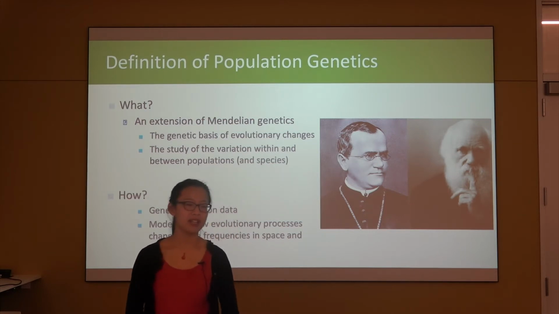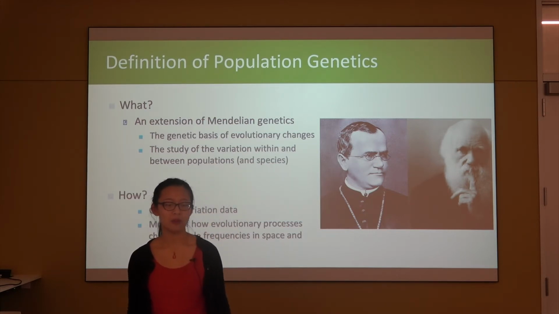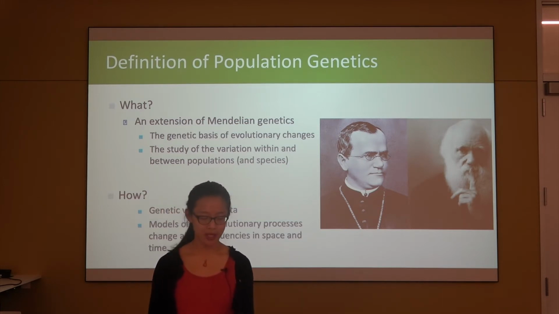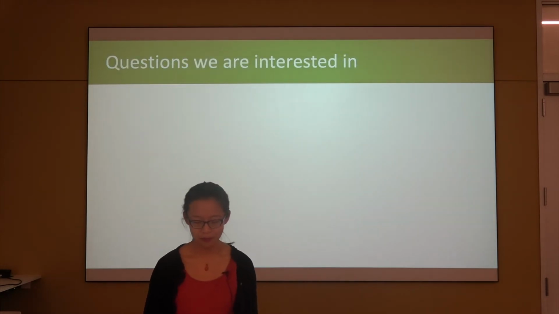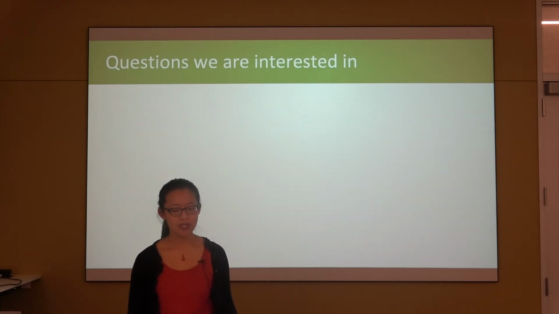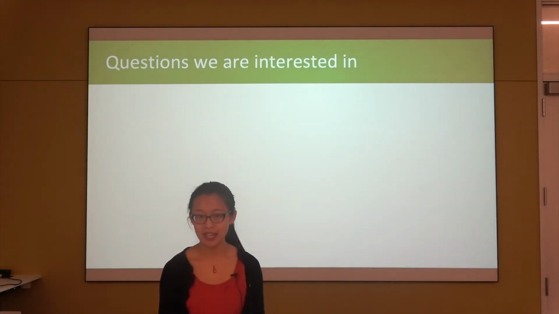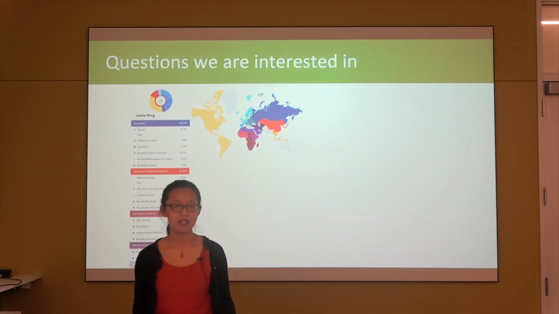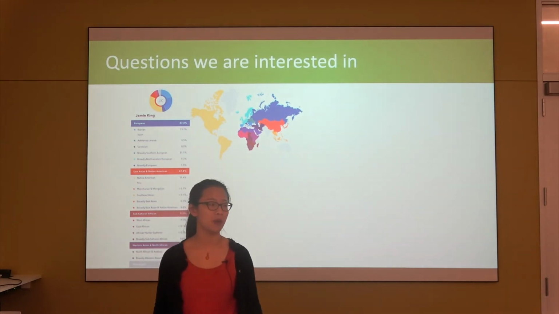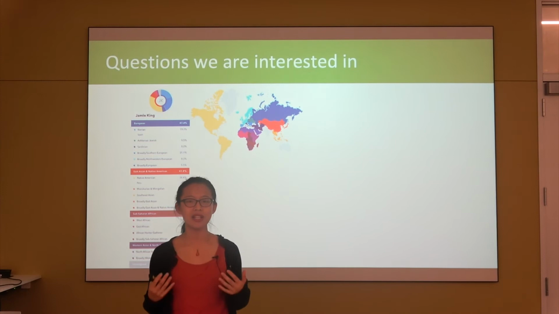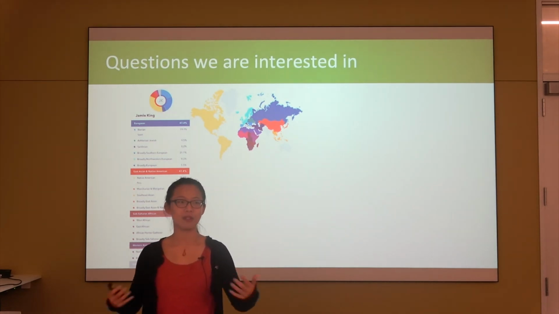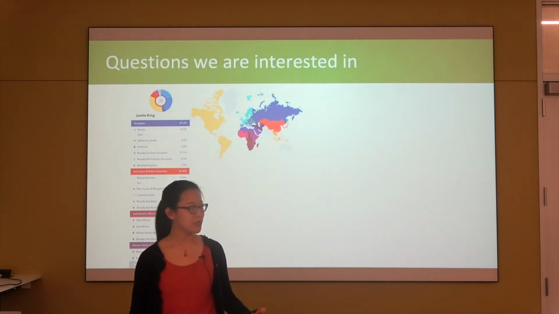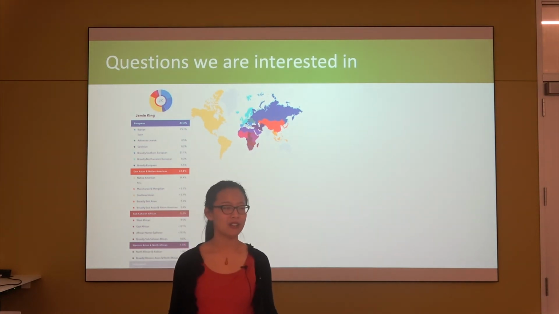So population genetics is a very mighty tool that can help us understand a lot of real-world questions, which is why I do research in this. Some of the questions PopGen can help us answer include ancestry and individual identification. In California, this is especially the case because people have ancestors coming from all over the world, and we're interested in to what extent we're still maintaining the variations from the original populations. So PopGen can help us characterize that and figure out the ancestry of each individual.